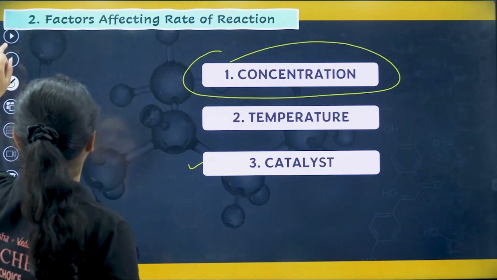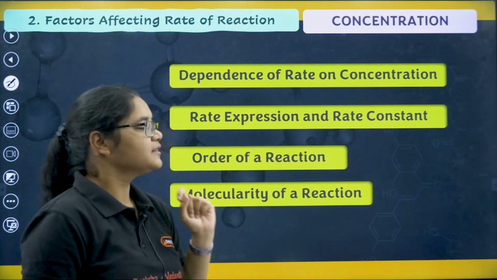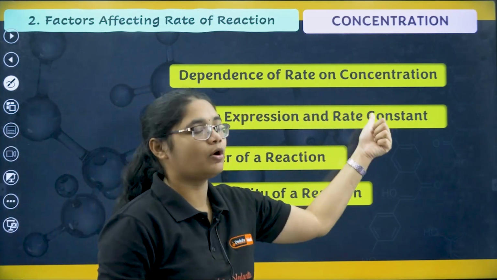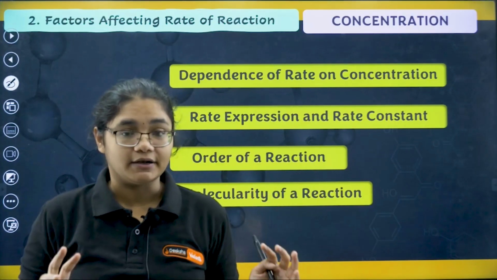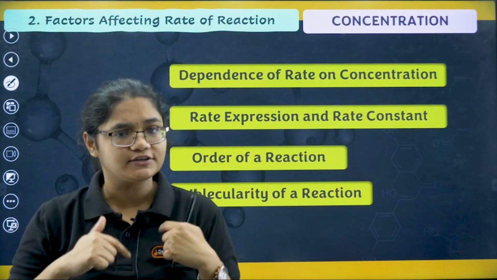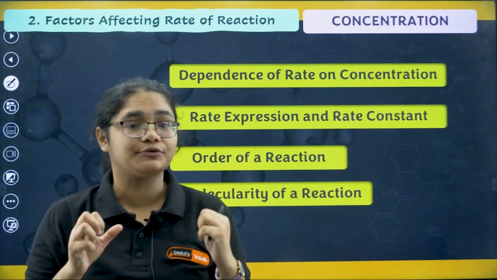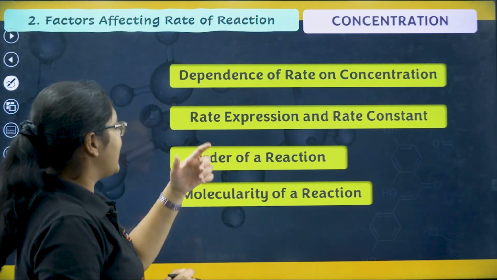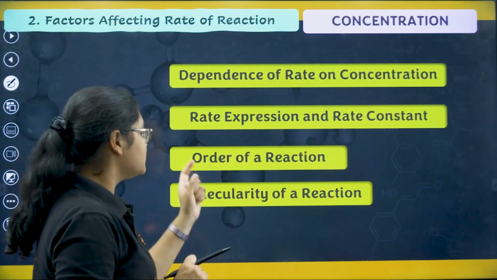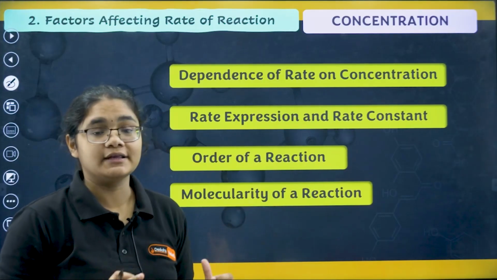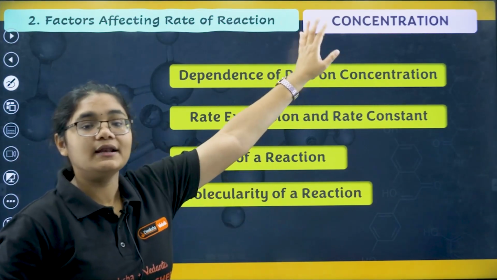Okay, let's move here. When studying concentration, what topics do we have? The first thing we'll study is dependence of rate on concentration. Soumik sir told us that concentration is a factor, but if I increase the concentration, will rate increase, or will rate decrease? We will see how it is related. Second, rate expression and rate constant. What is this rate expression? What is this rate constant? Third, order of the reaction, and fourth, molecularity of the reaction. So 4 topics we are going to cover under concentration.